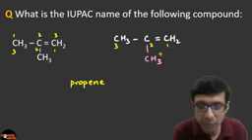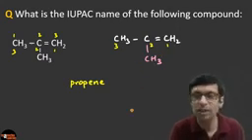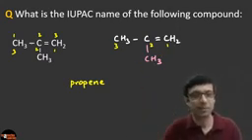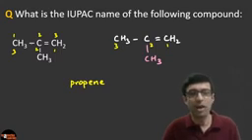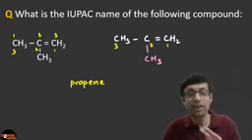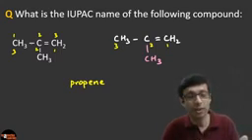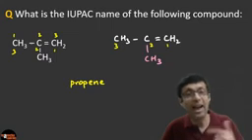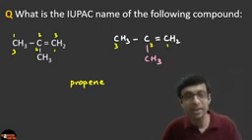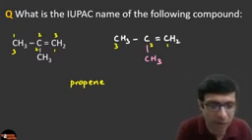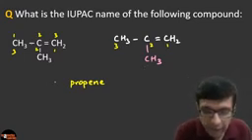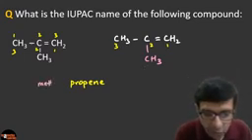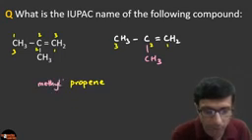Clearly you can see the attachment is CH3. So what is the name of CH3, guys? What do you call CH3? 1 carbon and 3 hydrogen, right? It's CH4 minus 1 hydrogen. So it's clearly an alkyl, right? Which means this is a methyl. Fantastic. Some of you are already writing that. So this attachment is basically methyl. So we're going to say methyl propene.